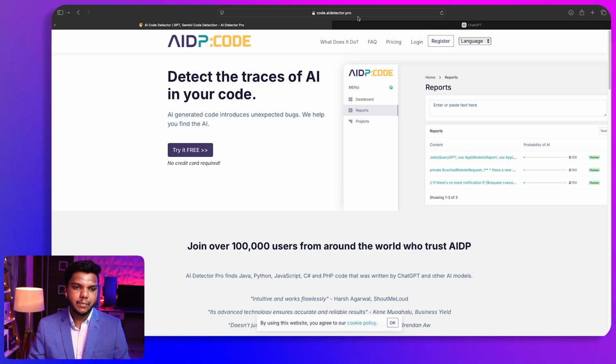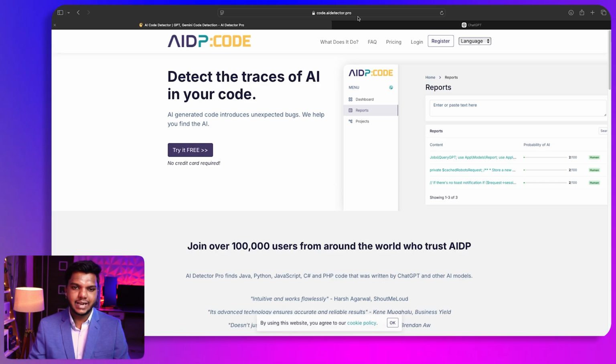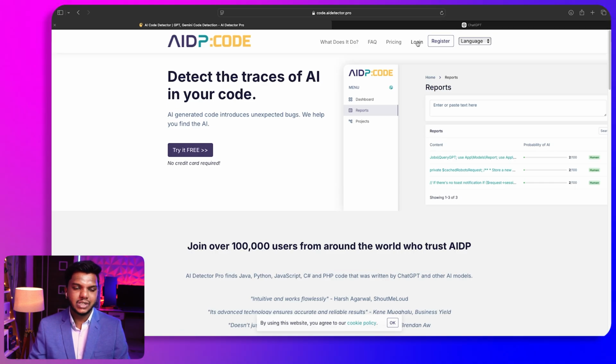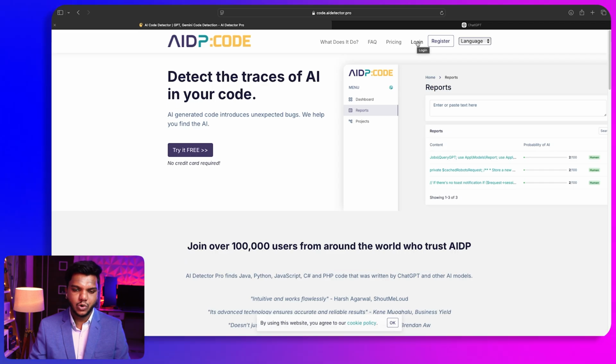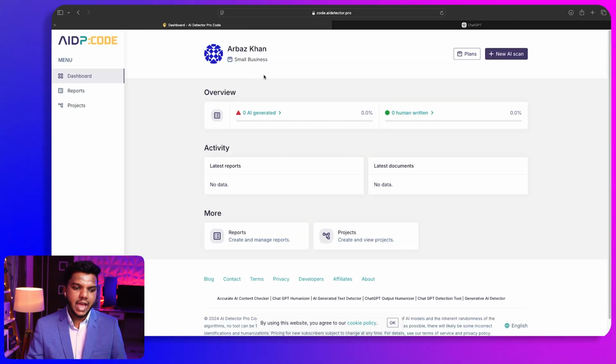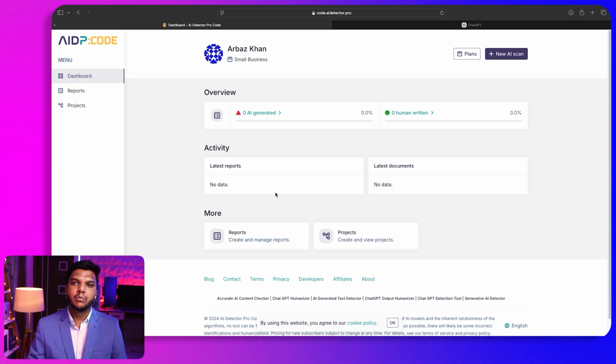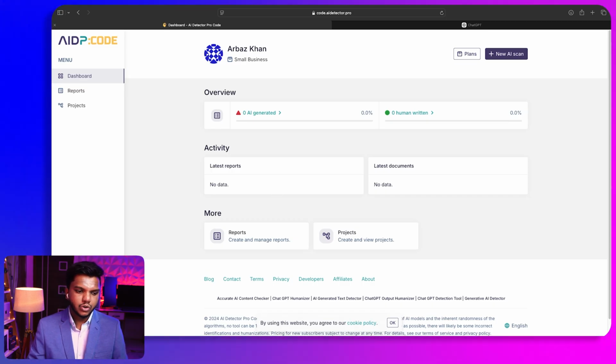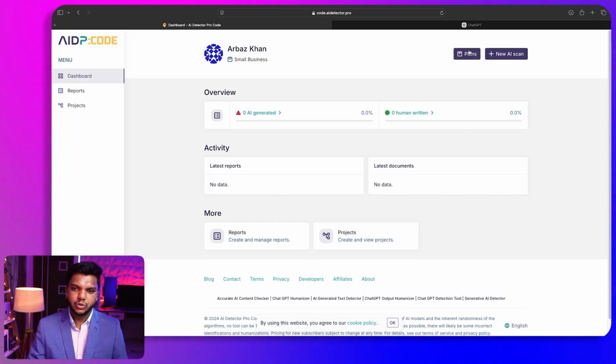So for now, let me just move to the dashboard that I have, and I will be showcasing you how this particular AI tool works. After logging into my account, you can see this is the dashboard that I have, and I have already moved to the paid plan. Let me show you the plan I am currently using.